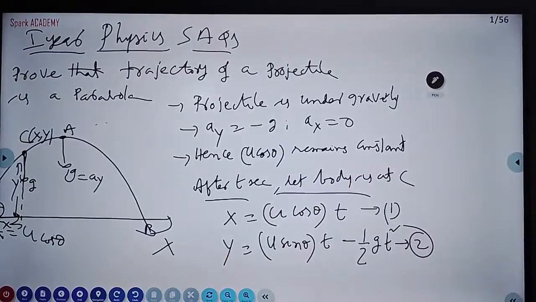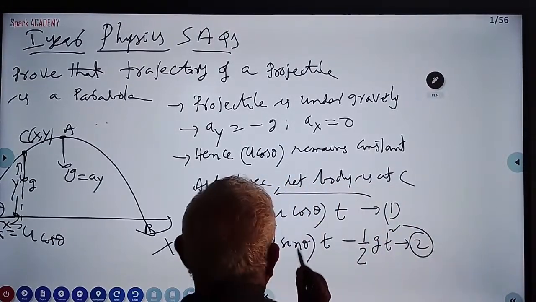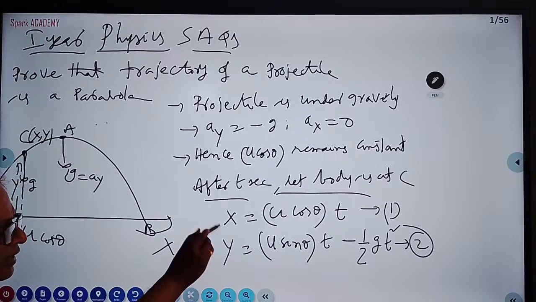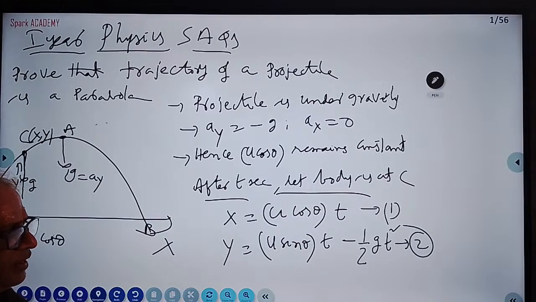x is equal to u cos theta into t. y is equal to u sin theta into t minus half g t square. x and y are variables. With respect to time, x will change, y will change. But I want to bring a relation between x and y.